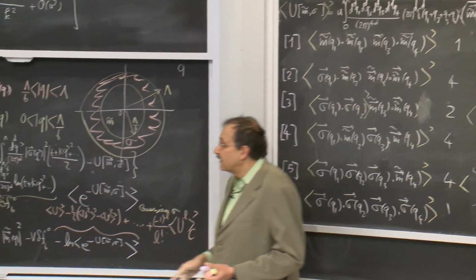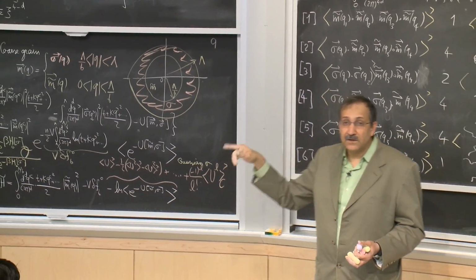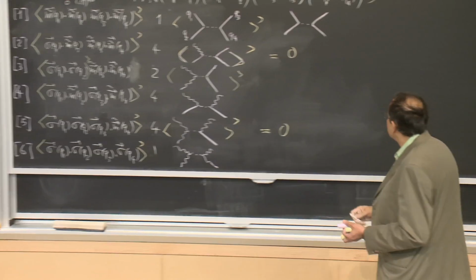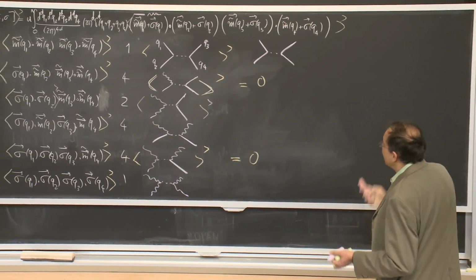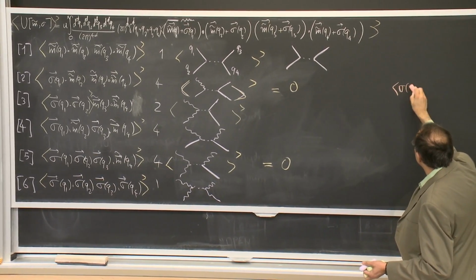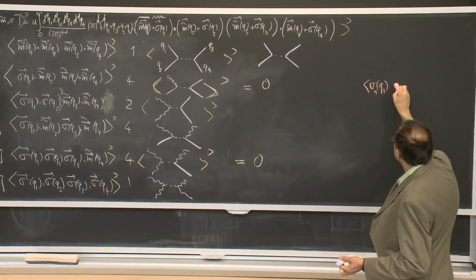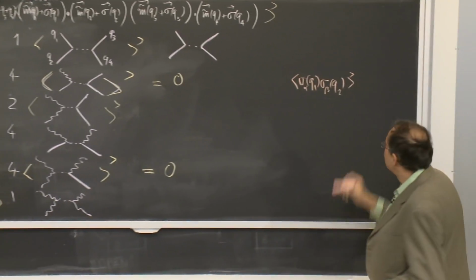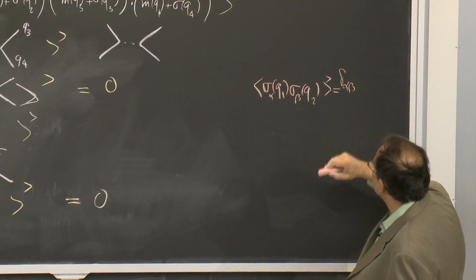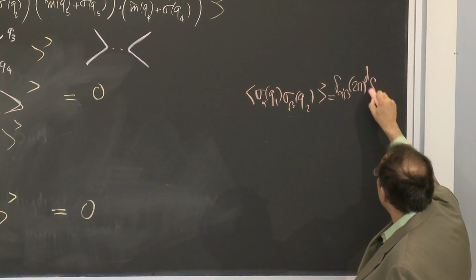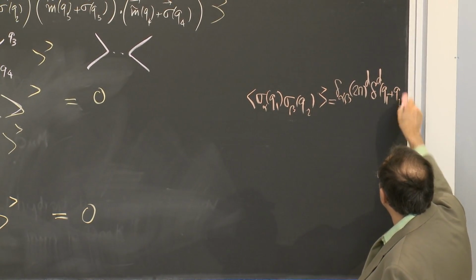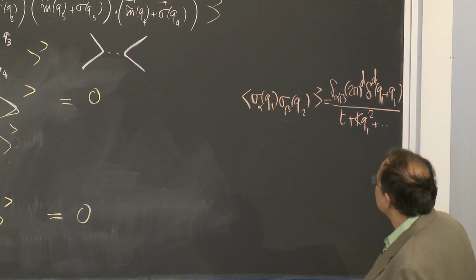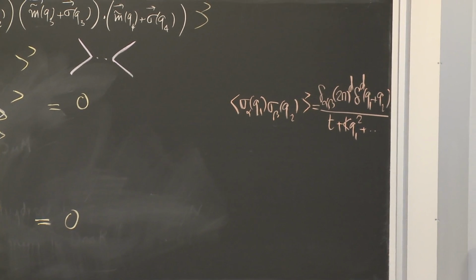It's a 2 pi to the d delta function Q1 plus Q2 divided by t plus kq squared. Maybe I'll explicitly write it over here. So what we have here is that the average of sigma of Q1 with some index, sigma of Q2 with some other index, is, first of all, the two indices have to be the same. I have a delta function Q1 plus Q2, and then I have t plus k Q1 squared, and so forth. Right? So it's my usual Gaussian.